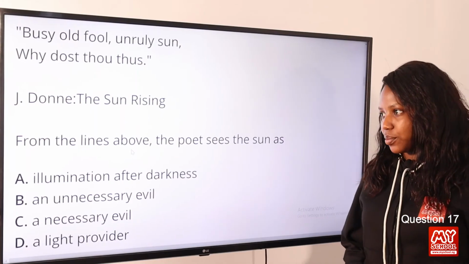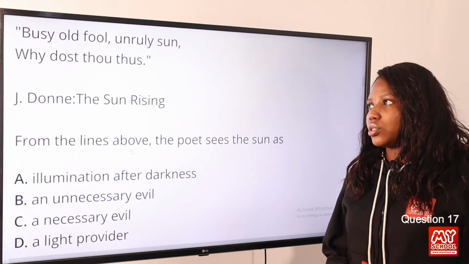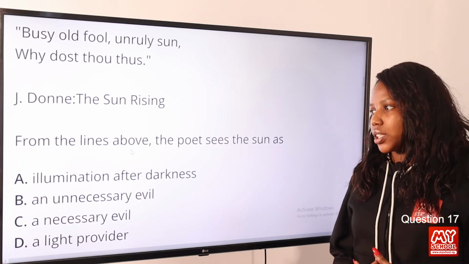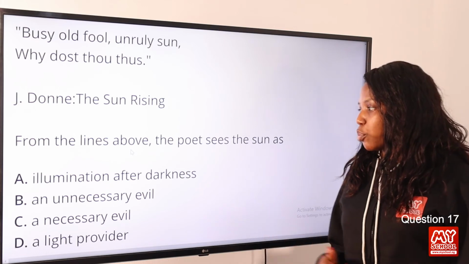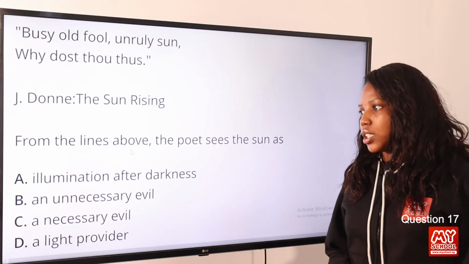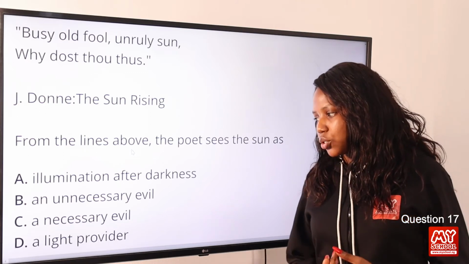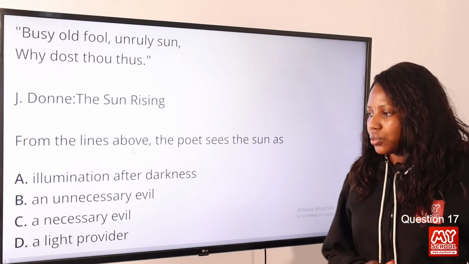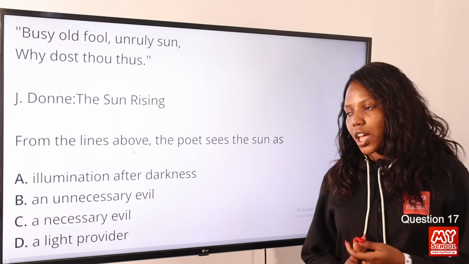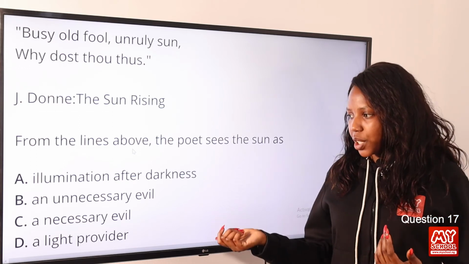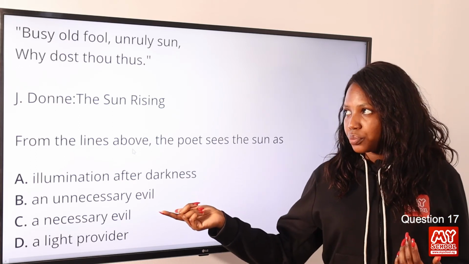Question 17. Busy old fool, unruly sun, why dost thou thus? From the lines above, the poet sees the sun as option A, illumination after darkness, option B, an unnecessary evil, option C, a necessary evil, option D, a light provider. The answer to this question is option B, an unnecessary evil.